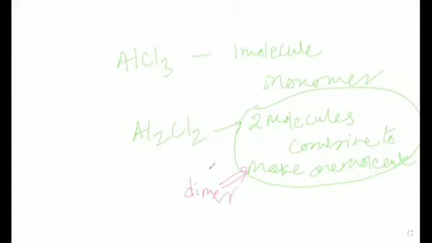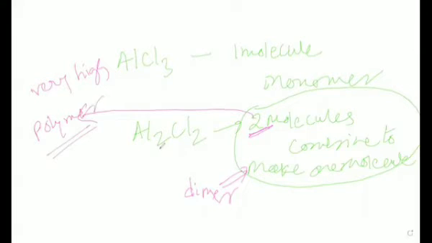Please understand well, my dear students, here we have taken two molecules. But if the number of molecules is very high, we will call it a polymer. You might have studied about polymers in your standards like 6, 7, 8.